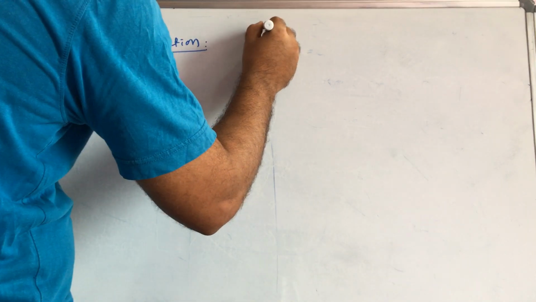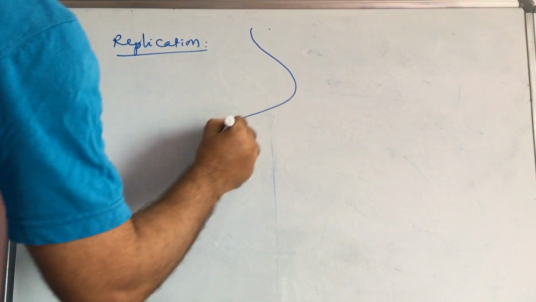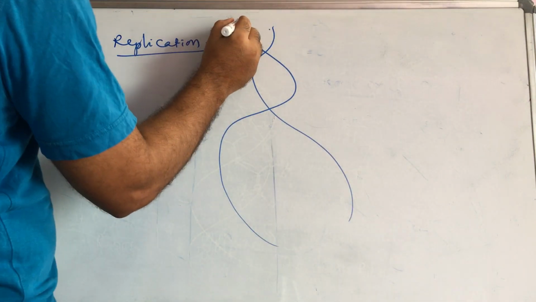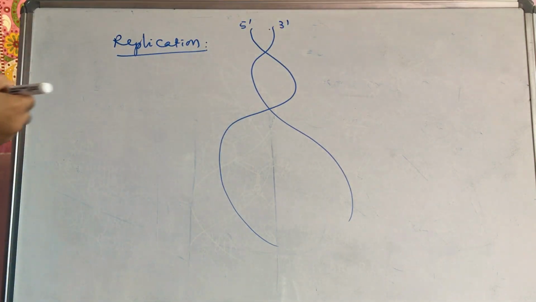We know that the double helix structure is like this. This is 5 dash, this is 3 dash.